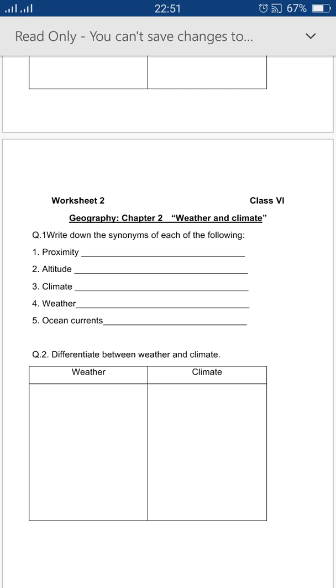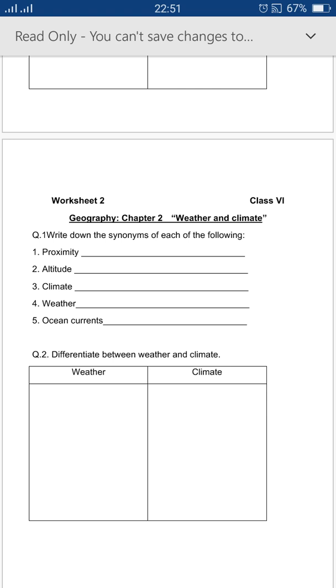And then we read about the air pressure. As we know that the air is not having any weight, but in reality it does. When the air pressure is high, weather is usually fine and dry. And when the air pressure is low, it is usually stormy and wet. Now come to the worksheet.